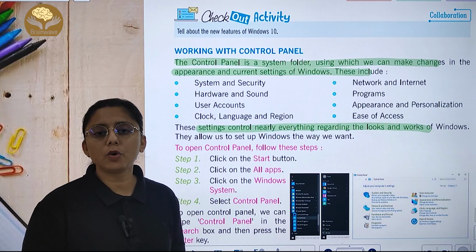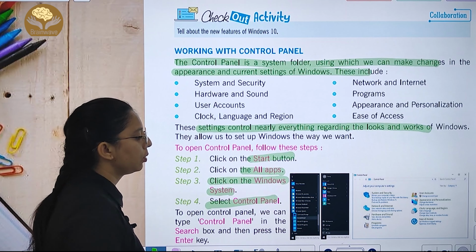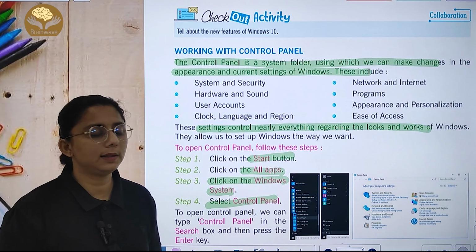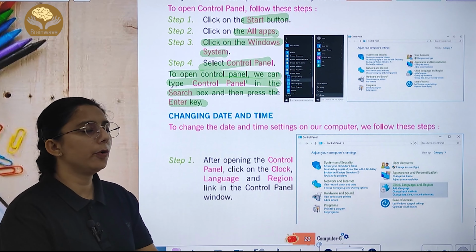अगर आपको control panel को open करना है, what are the steps, I will tell you that you have to follow. पहले आप start button पे जाएंगे, all apps पे click करेंगे, Windows System. Select the control panel. जैसे आप Windows वाले option पे जाएंगे, वहाँ पे आपको control panel दिखाई देगा. To open control panel, we can also type control panel in the search box and then press enter. Again, your control panel will be open.